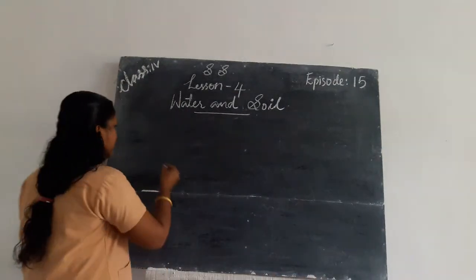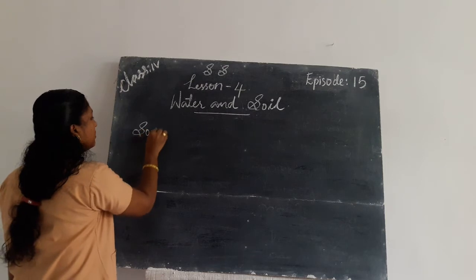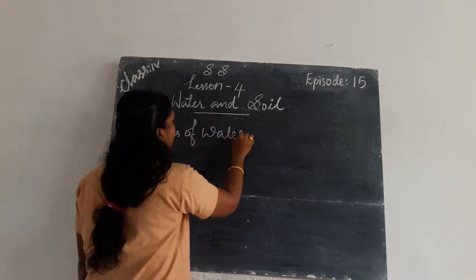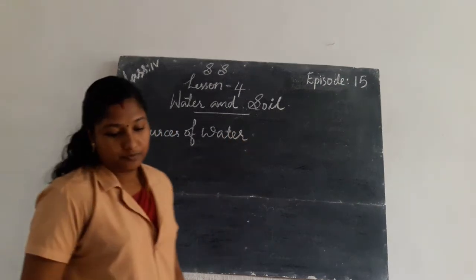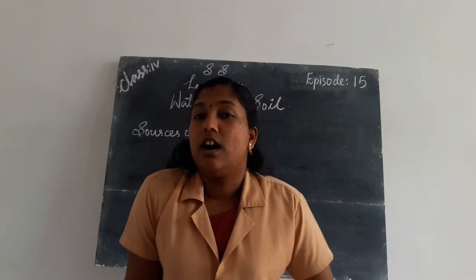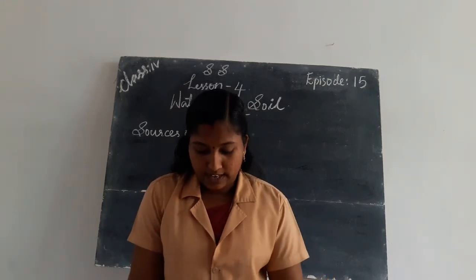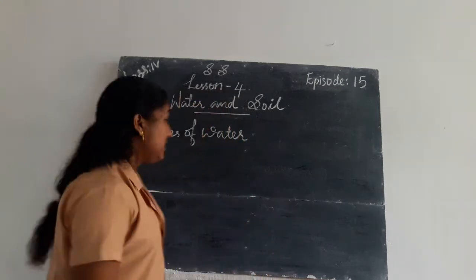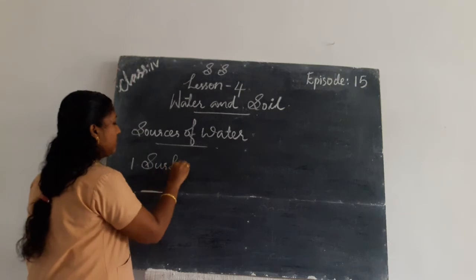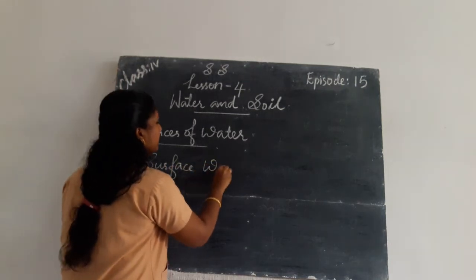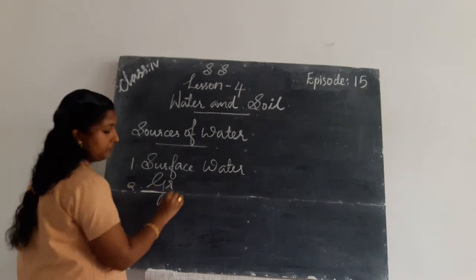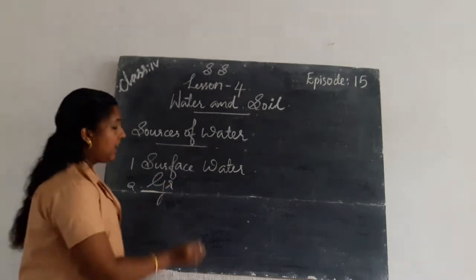Then we are going to learn about sources of water. We know that there are two main sources of water on earth. The first one is surface water. Second one, groundwater.